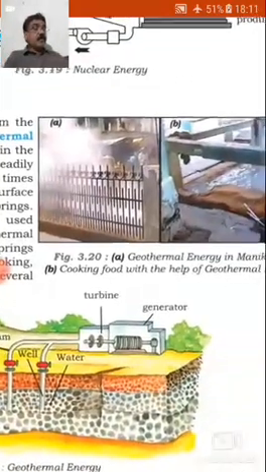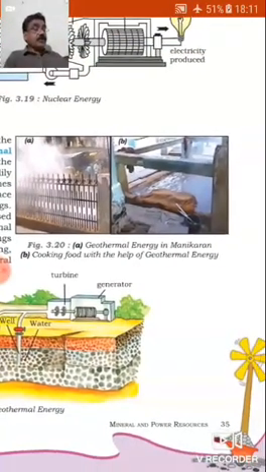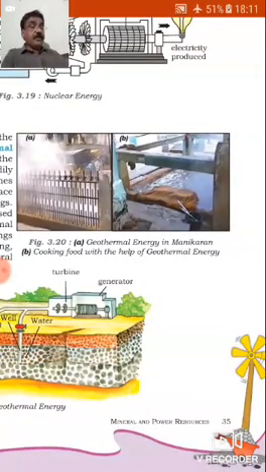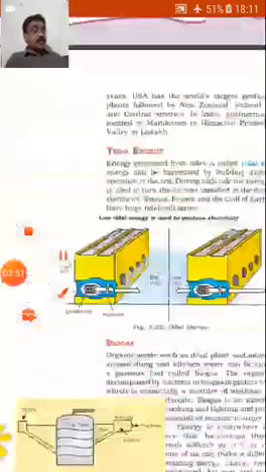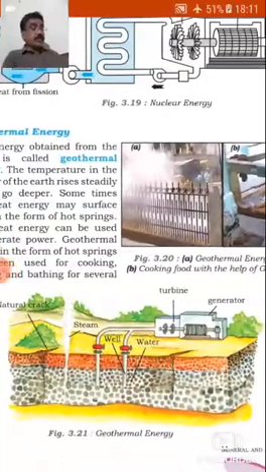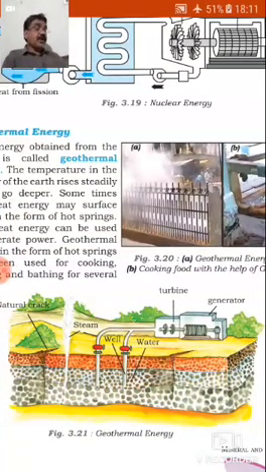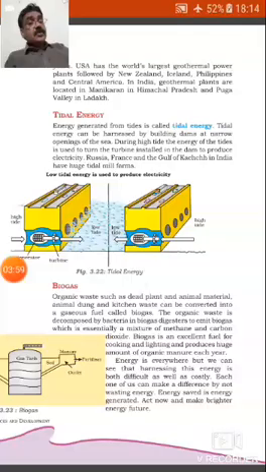Now see the figure of geothermal energy in Manikaran, and the figure of cooking food with the help of geothermal energy. For example, in holy sacred places in Uttarakhand you will find people taking a holy dip in hot springs to avoid skin diseases also. Lastly, please draw the picture of 3.21 geothermal energy in your classwork and label it properly.